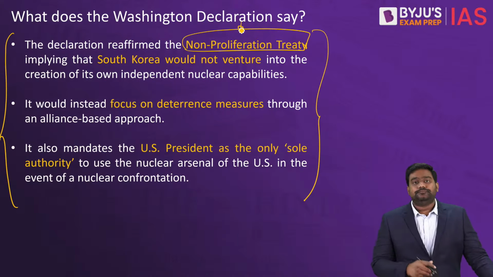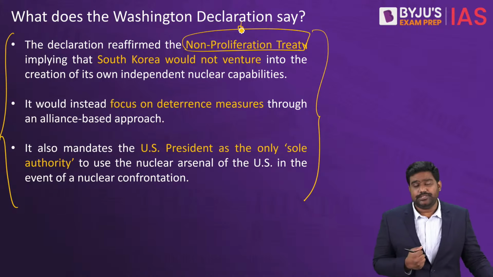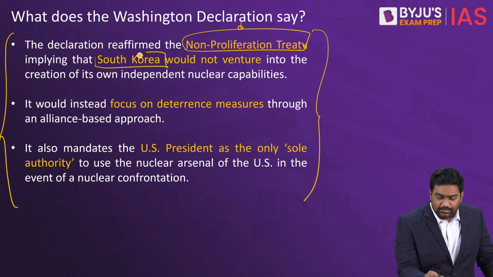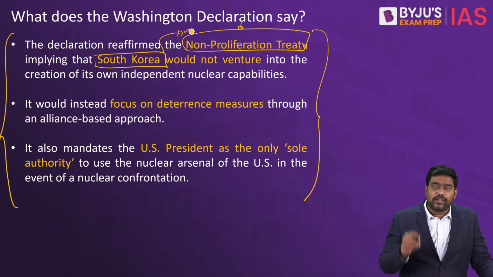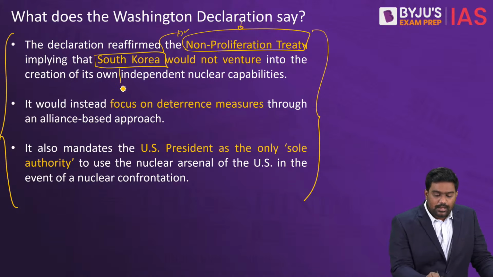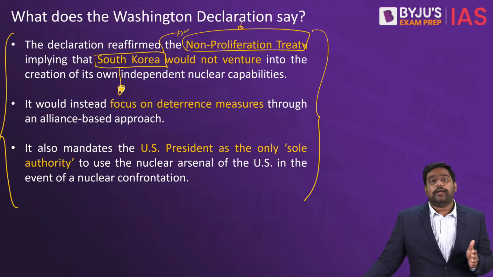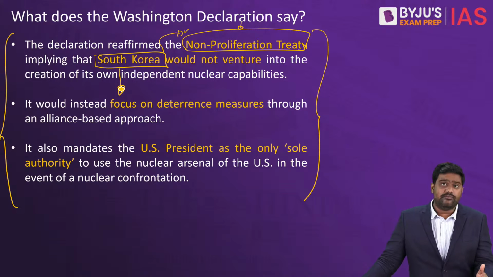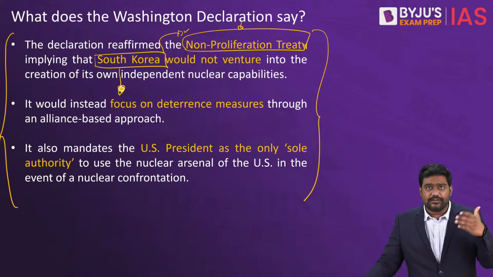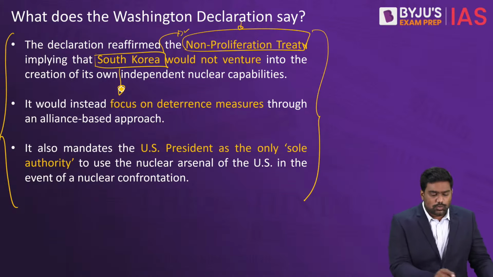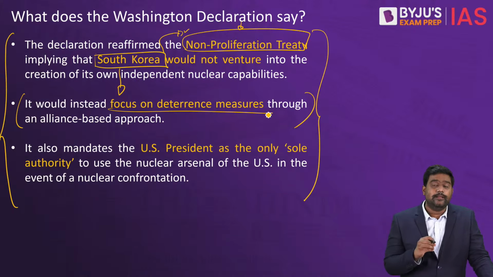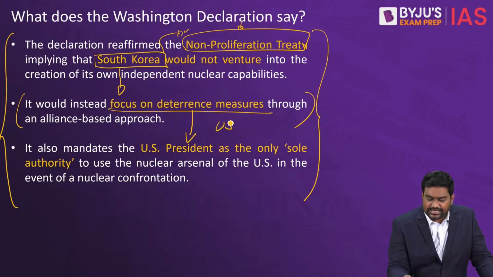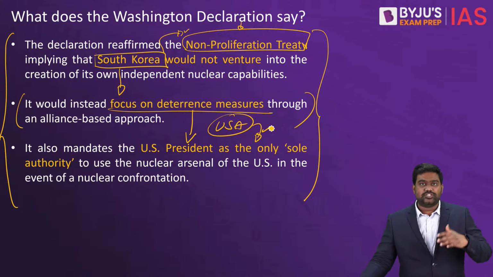Now, coming to the point, why South Korea has not developed its own nuclear weapons. South Korea has remained committed to the Non-Proliferation Treaty. Is that clear? It has taken a commitment to not develop nuclear weapons under the Non-Proliferation Treaty. But a few decades back, when North Korea started its pursuit of nuclear weapons, South Korea also was eager to start its own weapons program. To protect itself from North Korean aggression, South Korea also wanted to have its own nuclear weapons program. This was encouraged by the South Korean government initially, but later it was curbed by the United States. The US put a stop to it.